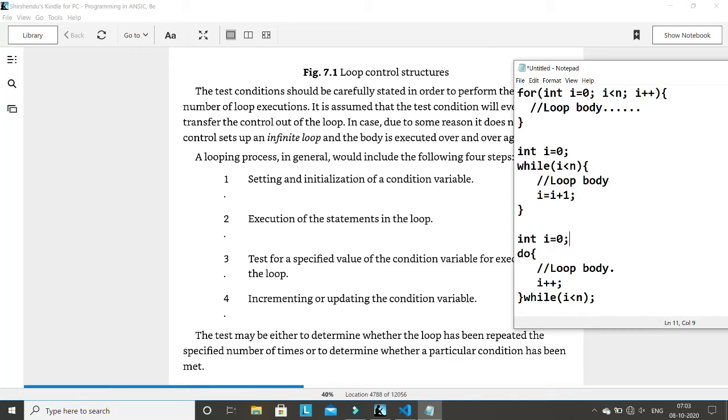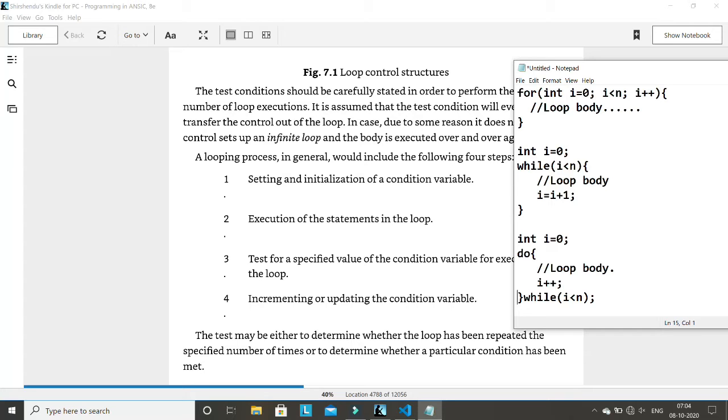So now what is the difference here? The main difference that I've just explained in terms of flowchart, now I'm explaining in terms of programming language. In for loop and while loop, first of all we check the condition and then execute the body. But in do while we first execute the body and then we go for checking the condition.